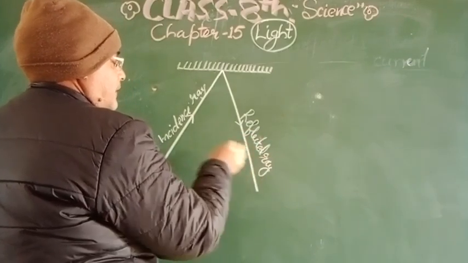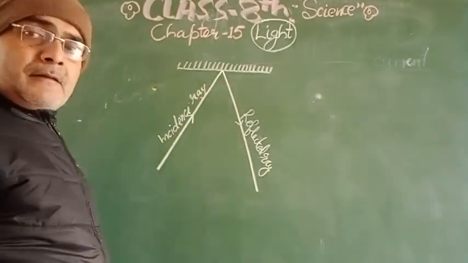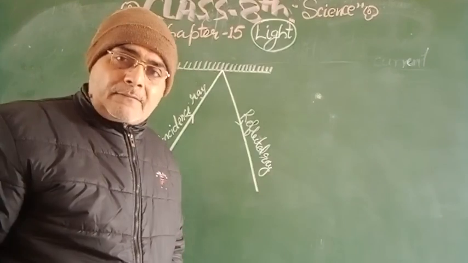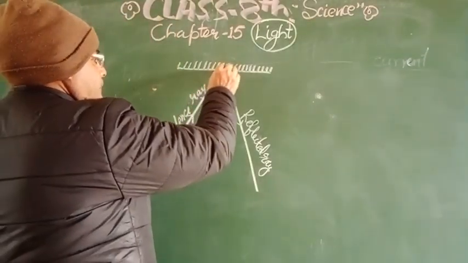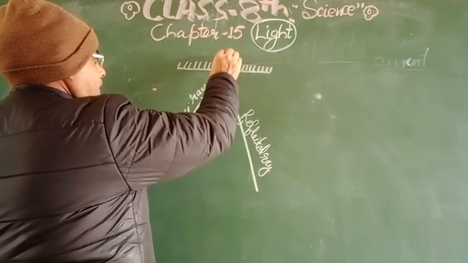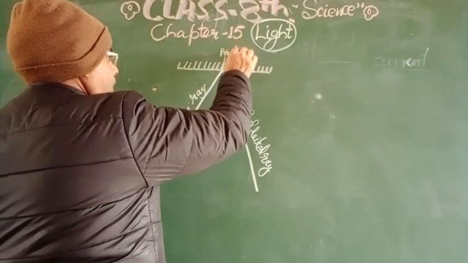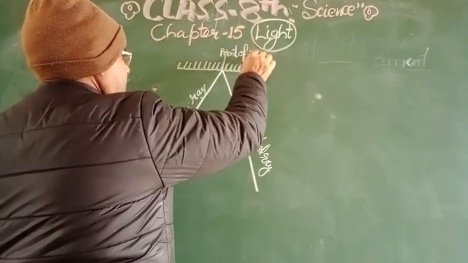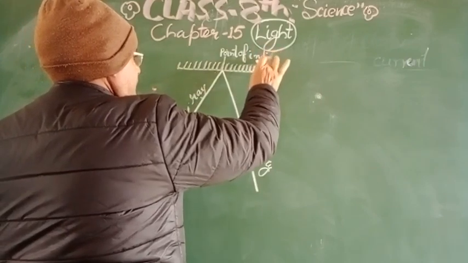So these are two rays. This is the incidence ray, this is the reflected ray, and the point where this incidence ray touches the surface of this mirror will be known as the point of incidence.